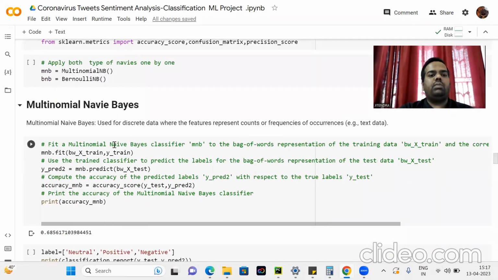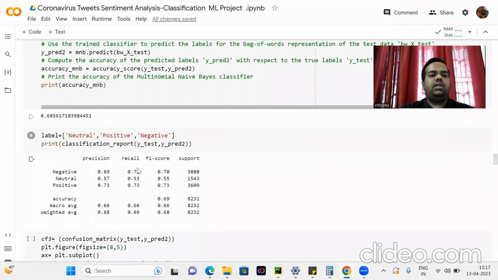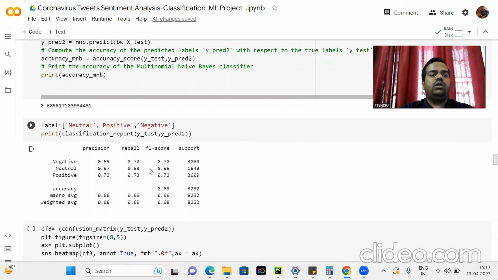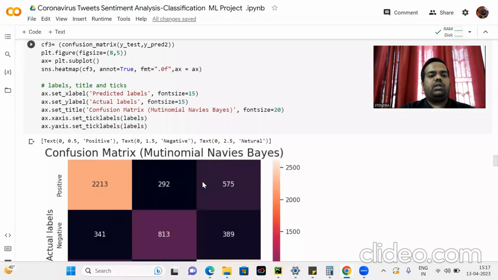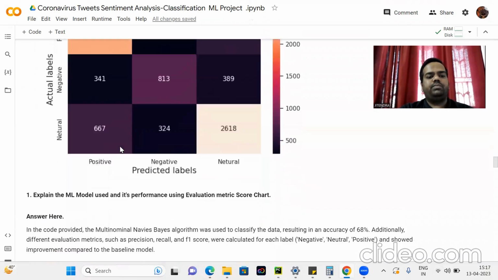Here we fit the multinomial naive Bayes classifier with MNB on the bag of words, and use the trained classifier to predict the label and compute the accuracy of the predicted labels. The accuracy comes to 68%, and here is the classification report with precision, recall, and F1 score. And here is the confusion matrix, where the diagonal values are the true positive values.